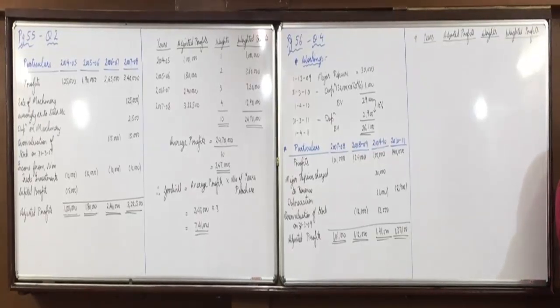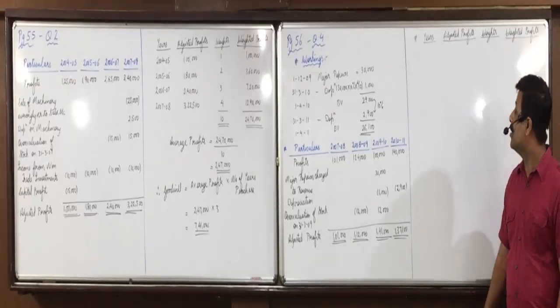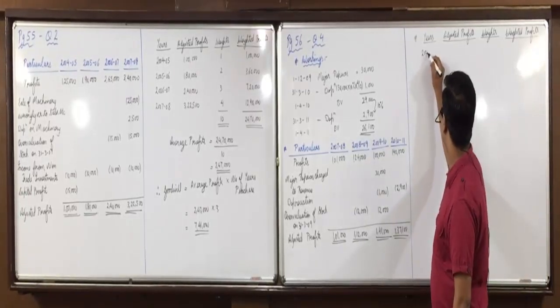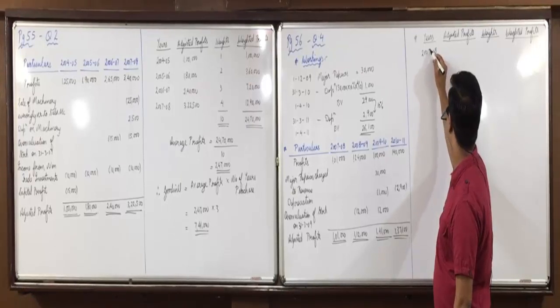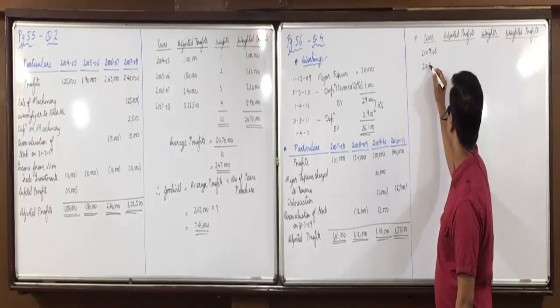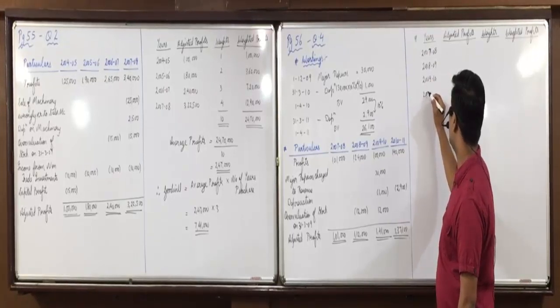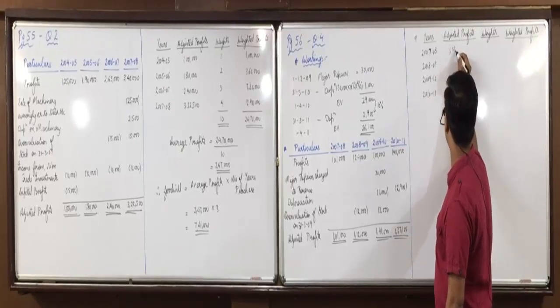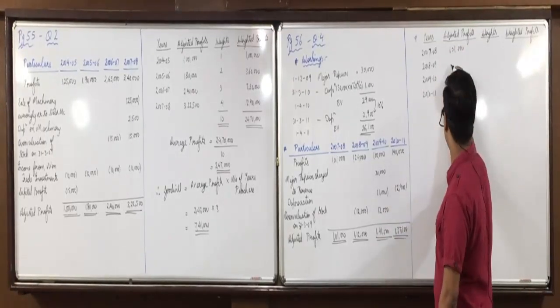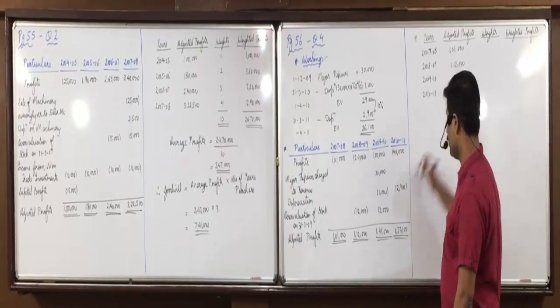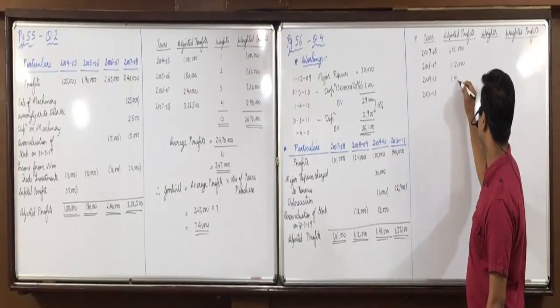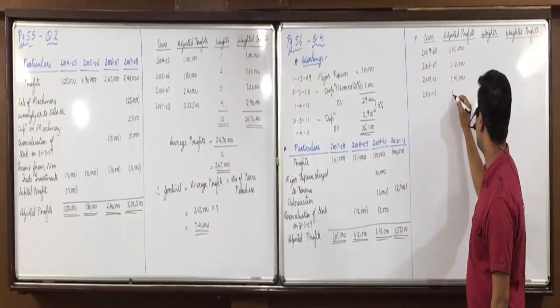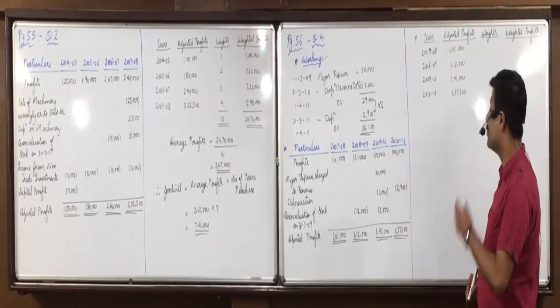Any confusions up till here? Now years 7 to 8, 8 to 9, 9 to 10, 10 to 11. Profits 1,01,000, 1,12,000, 1,41,000 and 1,37,100.